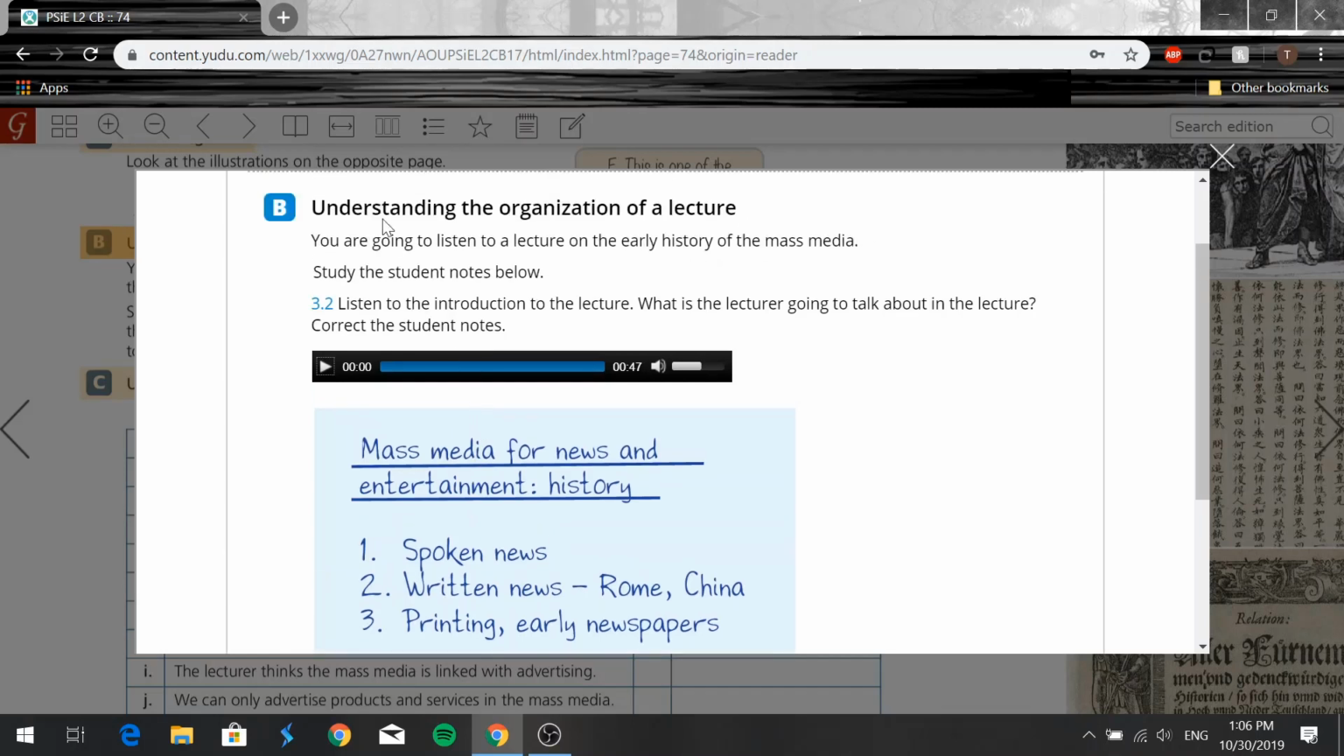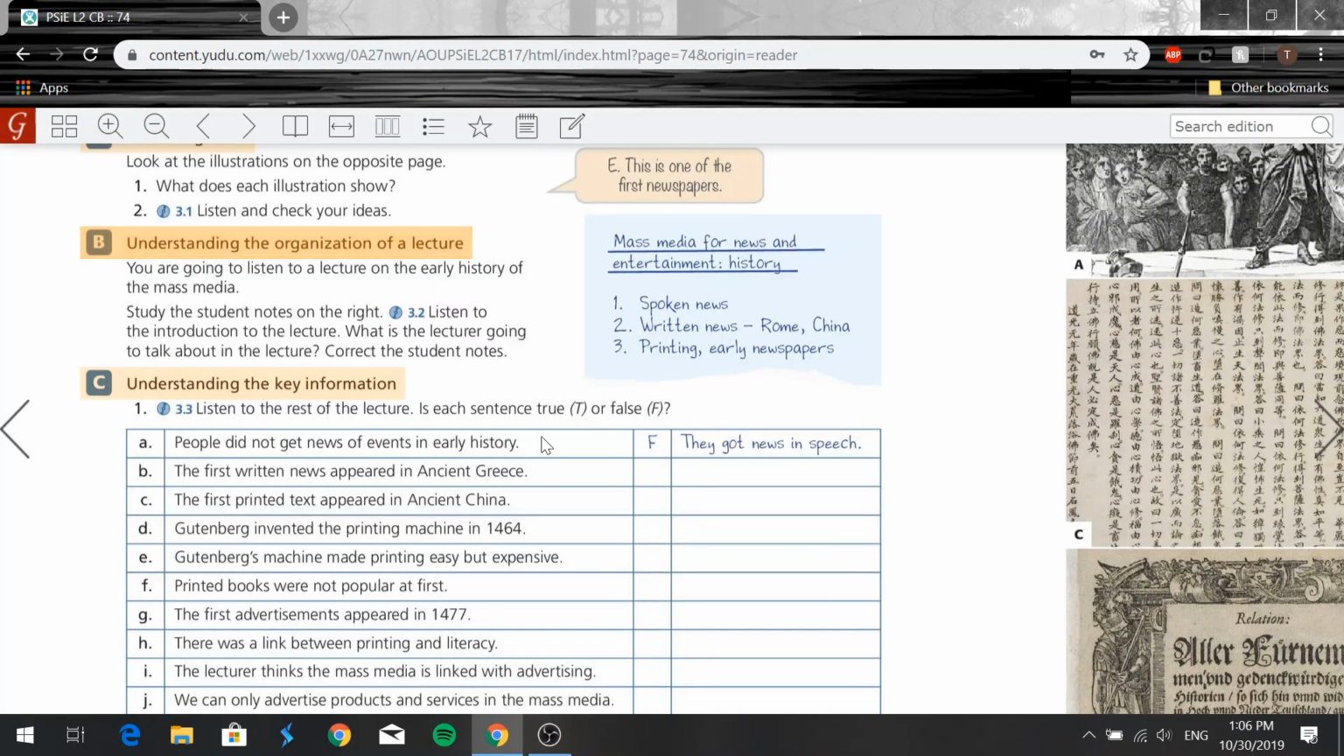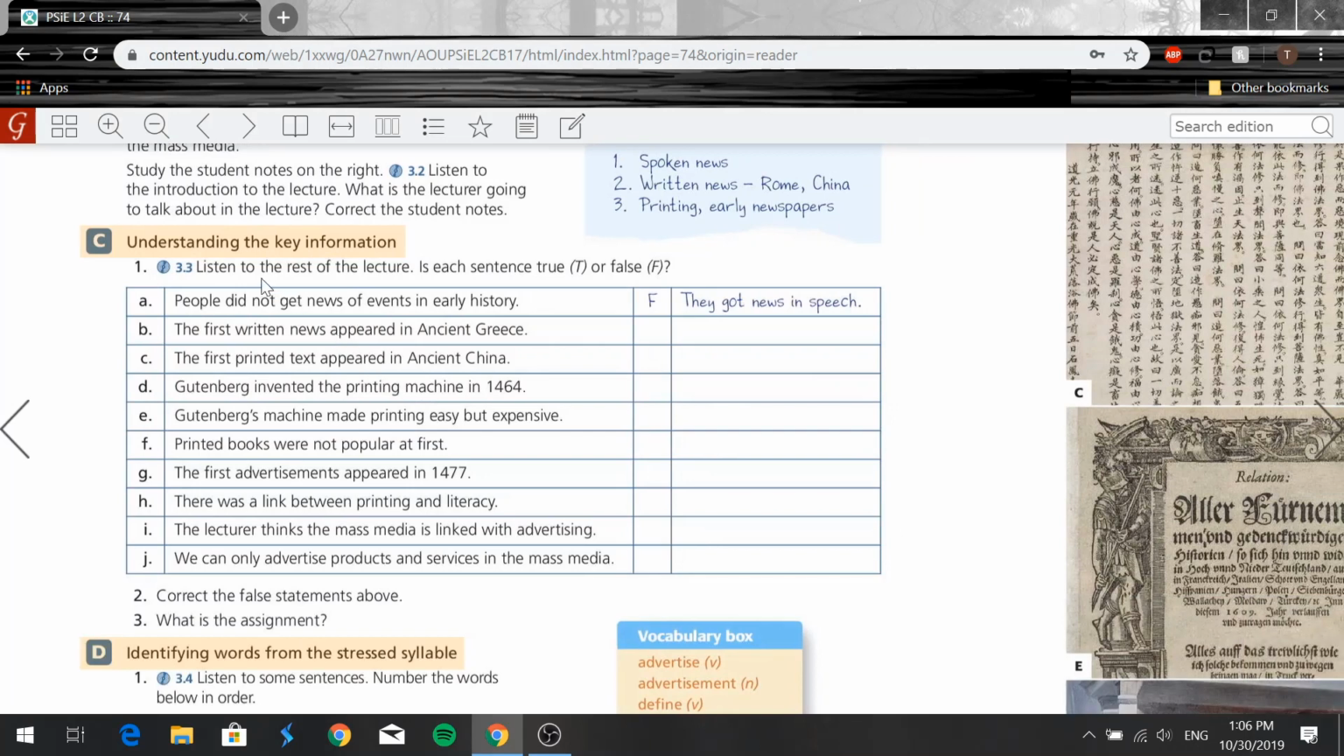Okay, so that was exercise B. Now let's move on. What do we have here? Here we have understanding the key information, exercise C.